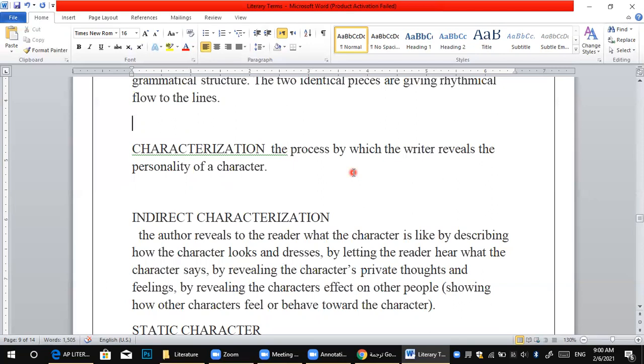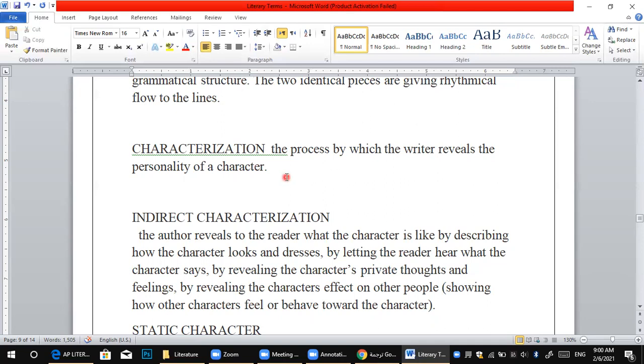Okay, this character, for example, Macbeth. In William Shakespeare, he tries to reveal to you as a reader what the character of Macbeth is, what the characters of Lady Macbeth, Macduff and Banquo are. You have to know about the characters.